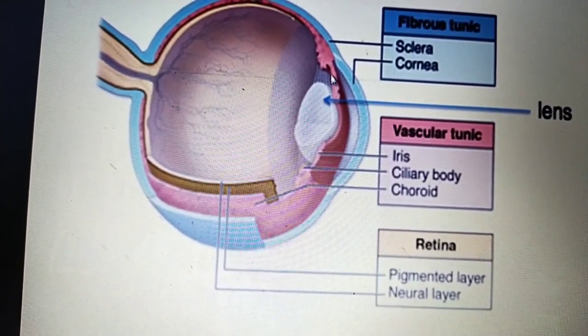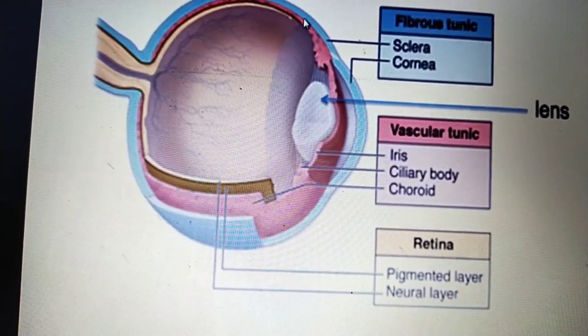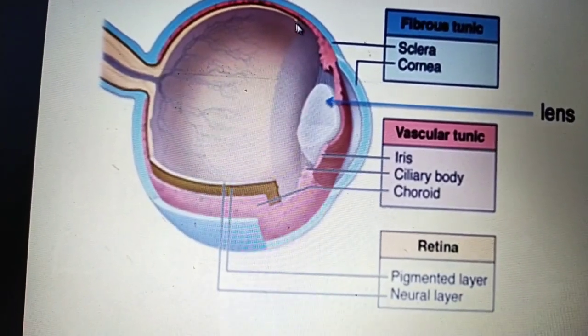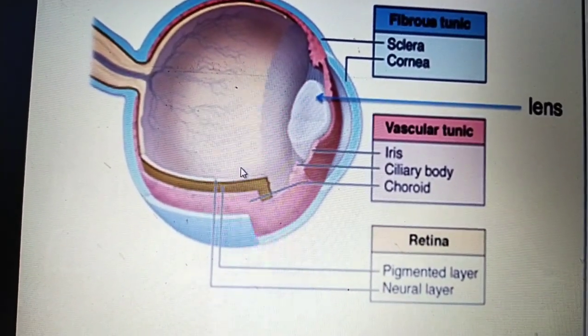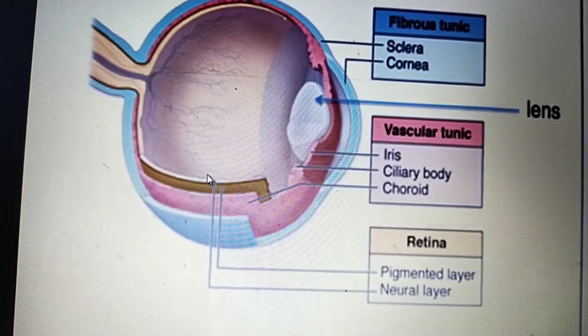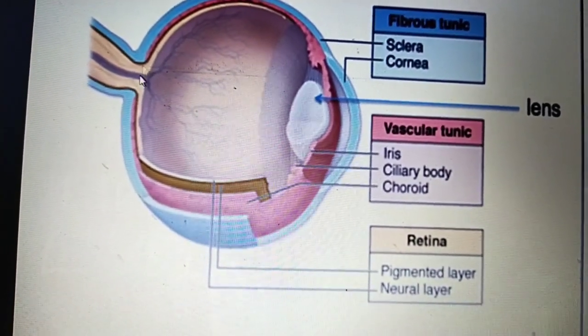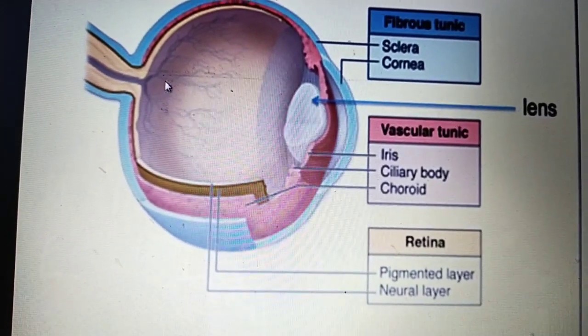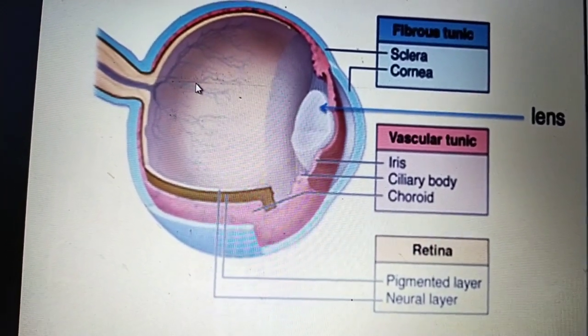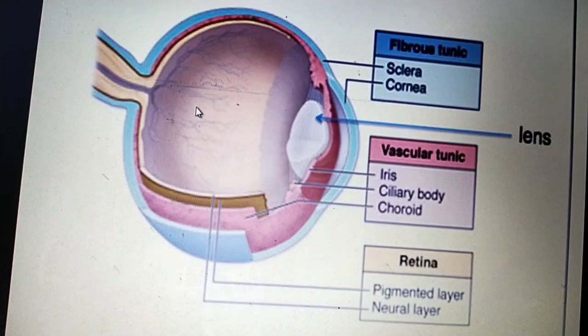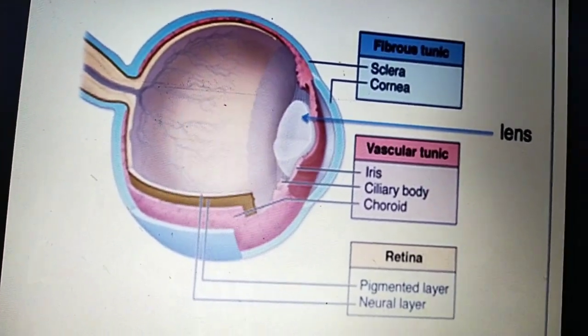The vascular part contains the iris, ciliary body, and choroid. And the retina is the nervous layer. It has a pigmented layer and a neural layer, and it contains the blood supply, optic disc, macula, fovea, and similar structures.